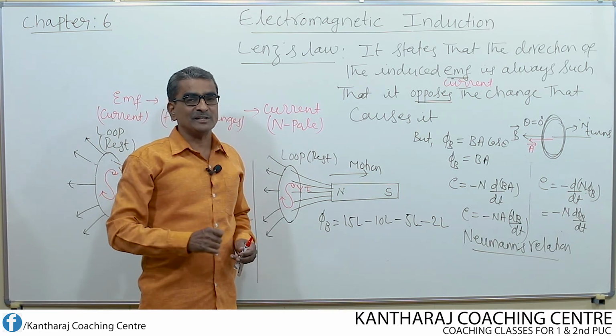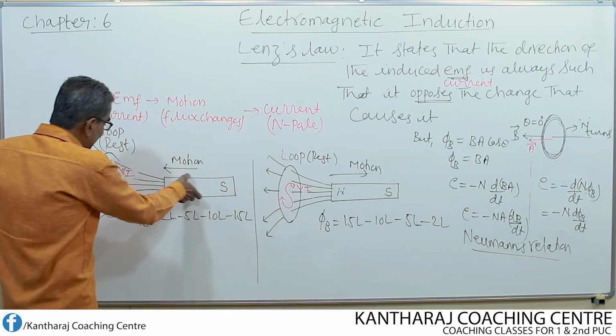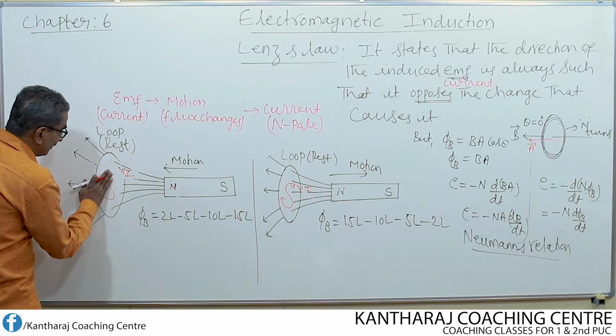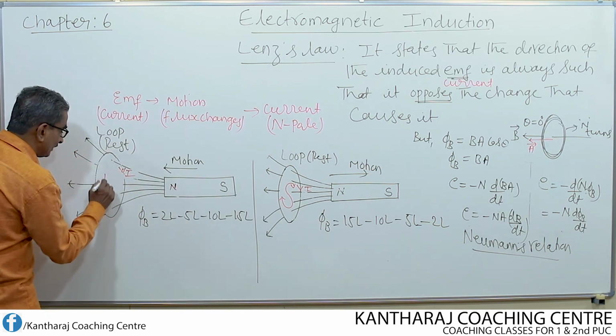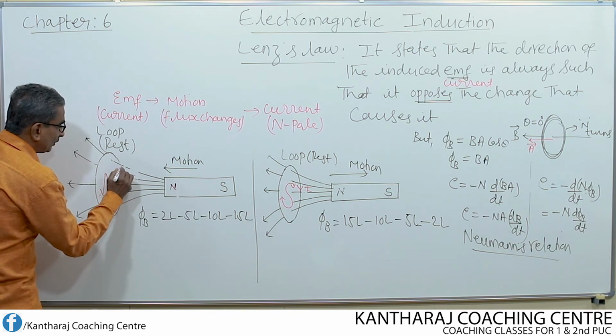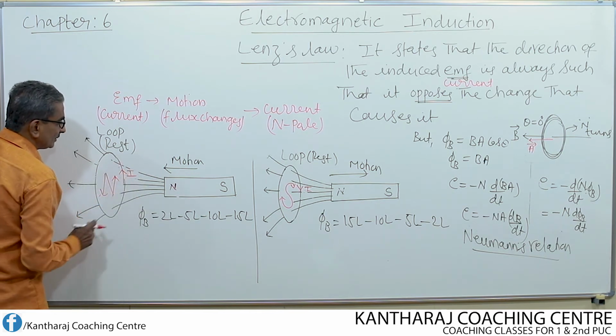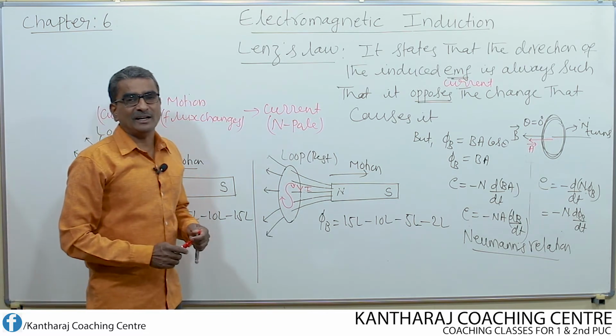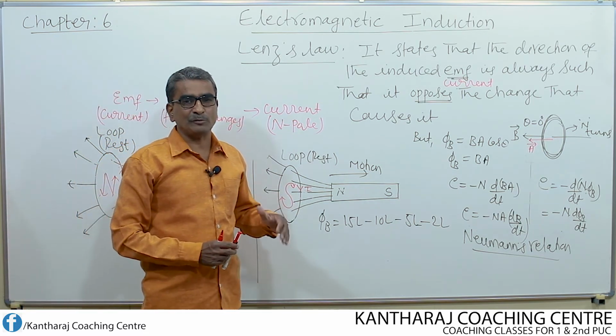So this means strictly that when you move the north pole of the bar magnet, always what should be produced here? North pole should be produced. North pole only should be produced. So that is why Lenz's law is always considered to be true.